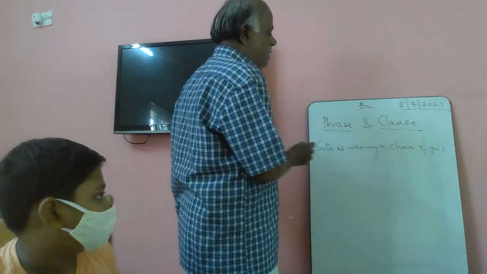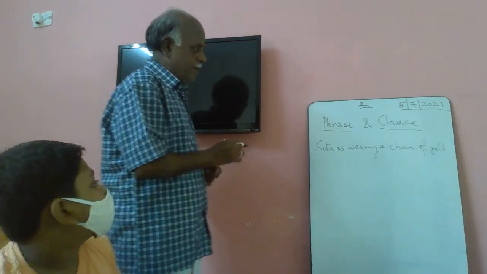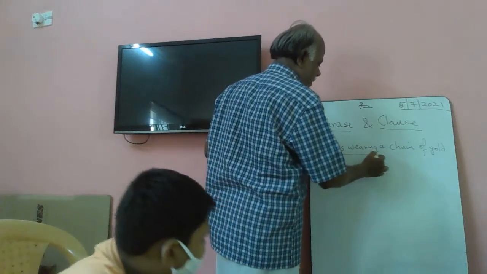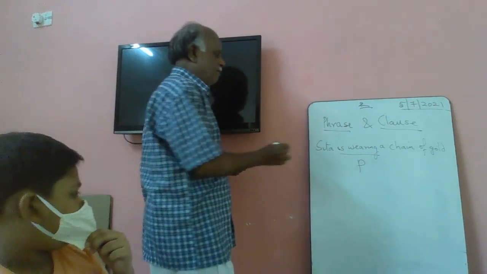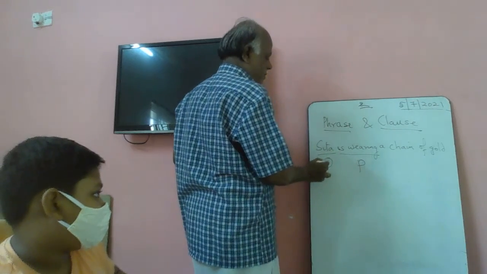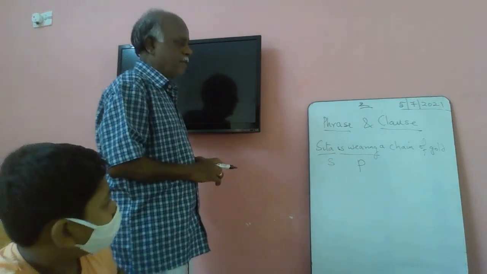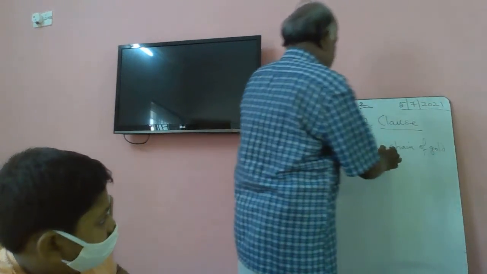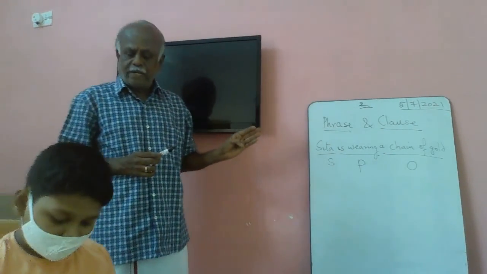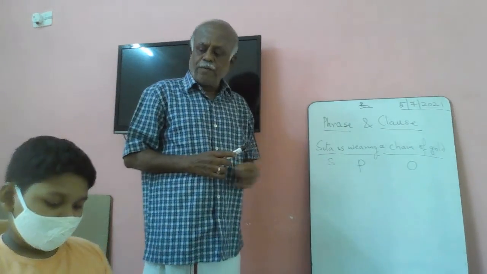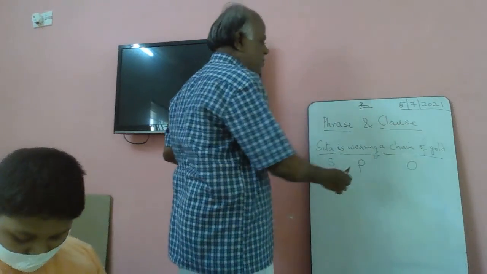Okay. In this sentence, you tell me which is the predicate. Is wearing. Say is wearing. Okay. Now, which is the subject? Sita. Very good. Is there an object? Which is the one? Chain of gold. Very good. This is a complete sentence, correct? Does it give a full meaning? Very good. Now, this sentence has got two parts.